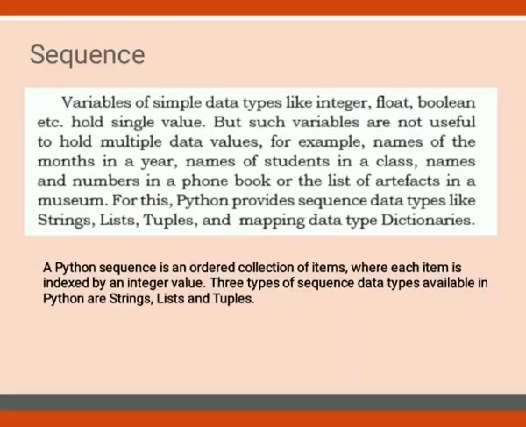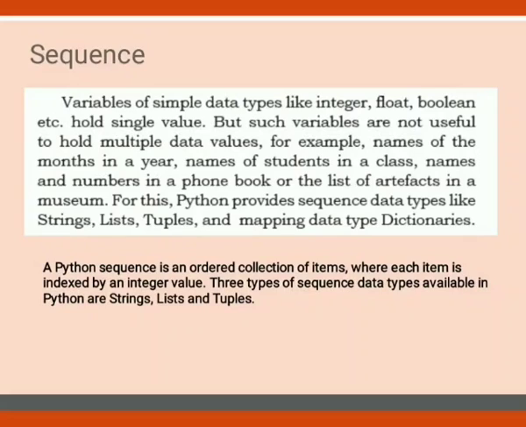Not possible. Generally in a class, we have 40 to 45 students. Can I store the 45 names in a single variable? No. We have to find out some solution to that problem. Here we have so many different data types for this purpose. So for this, Python provides sequence data types like strings, list, tuples and mapping data type dictionaries.